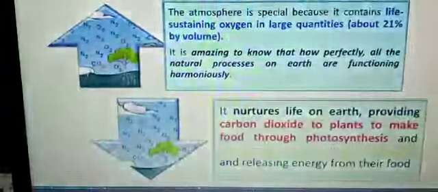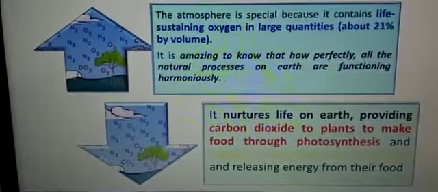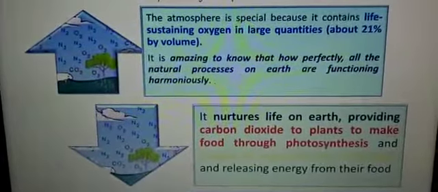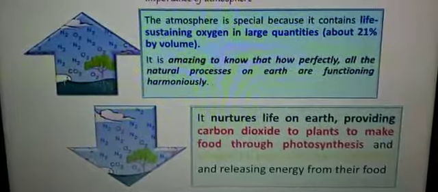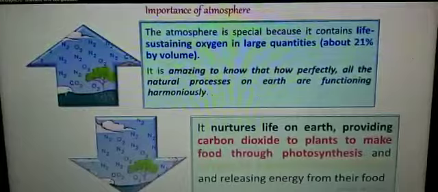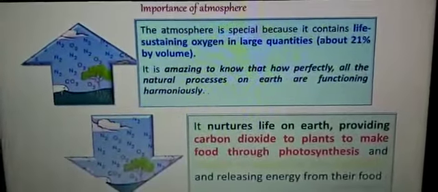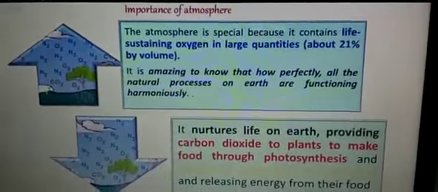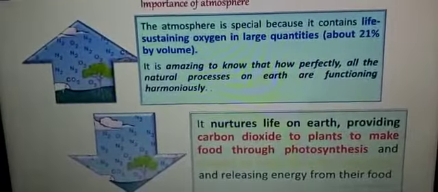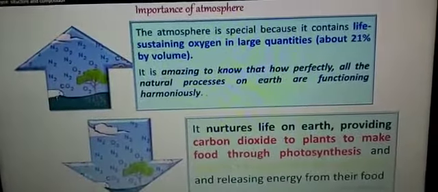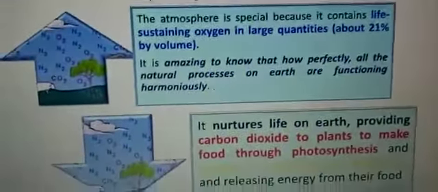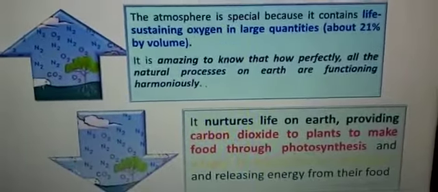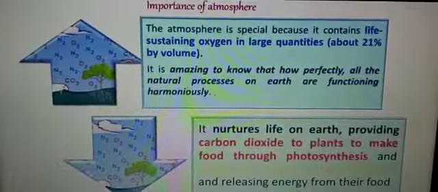Now children, the next is here you see what are the importance of atmosphere. Now here children, like functions of atmosphere is also given in your book. The atmosphere is special because it contains life supporting oxygen in large quantities, about 21% by volume.